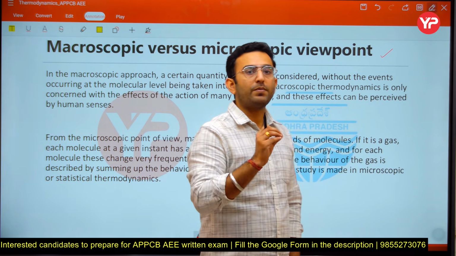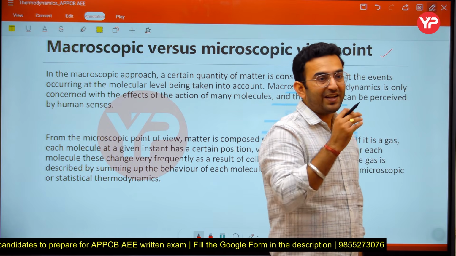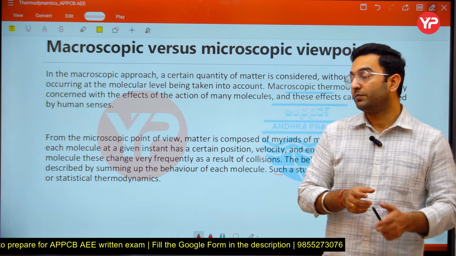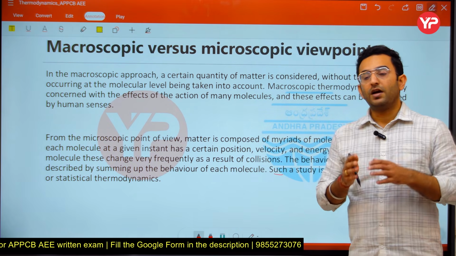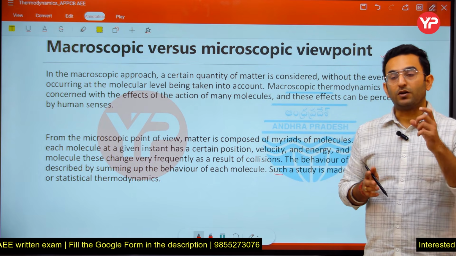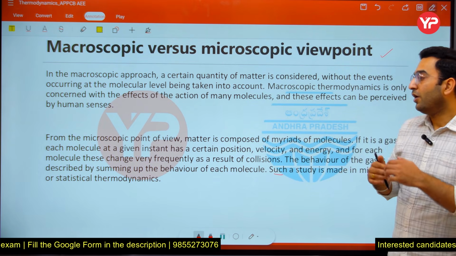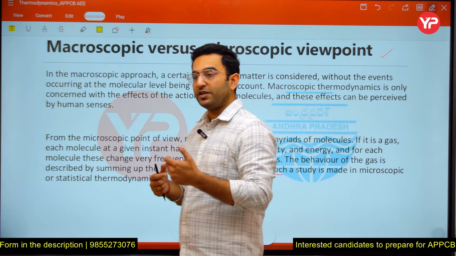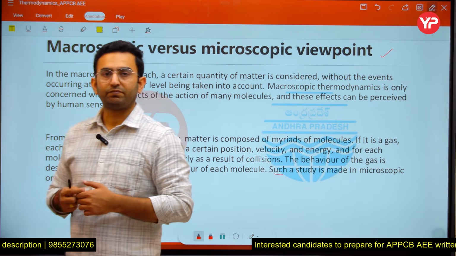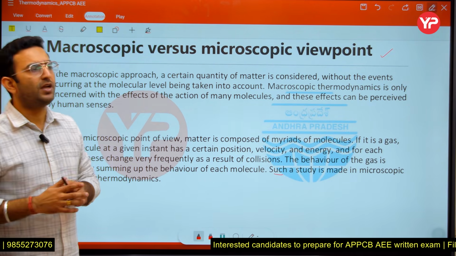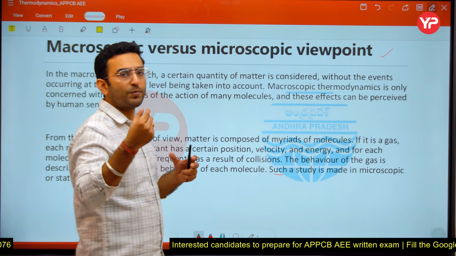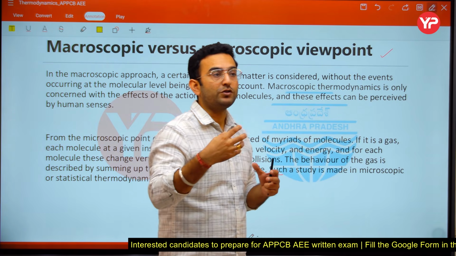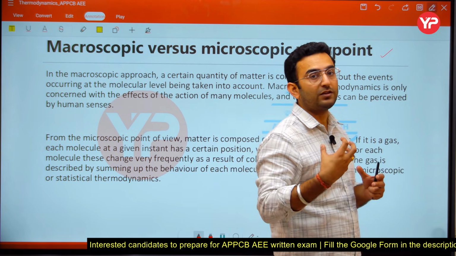Whenever we talk about a microscopic approach here, we are dealing with the atomic or molecular levels. Okay, we are dealing with the energies which are associated at the atomic or molecular levels here. We are finding the change in the energies, the change in the kinetic energies, and so on. So whenever we are dealing with the microscopic behaviors of the atoms and molecules, we are dealing with statistical thermodynamics here.